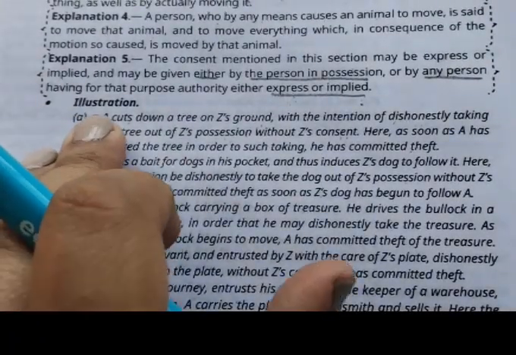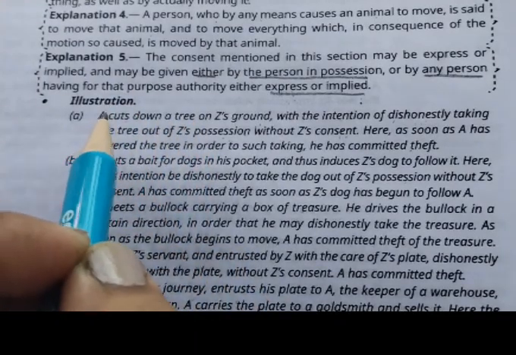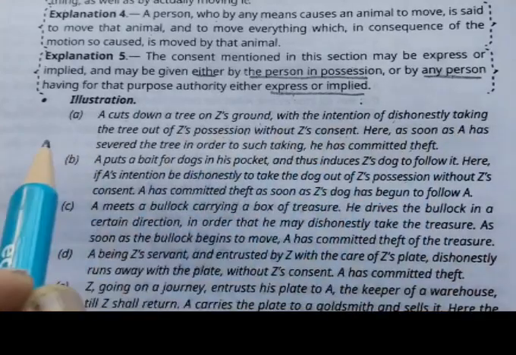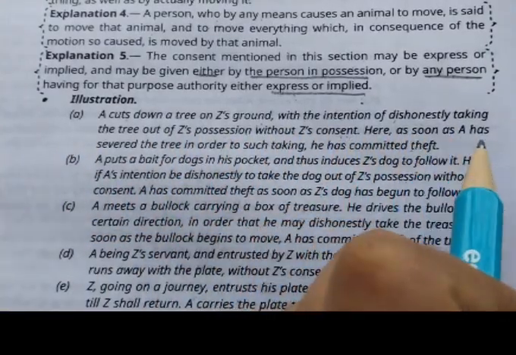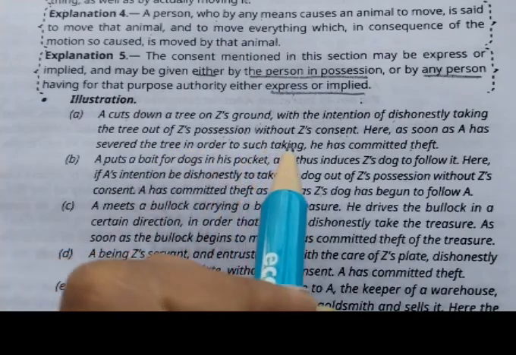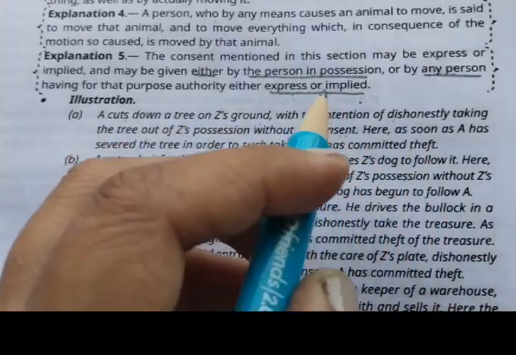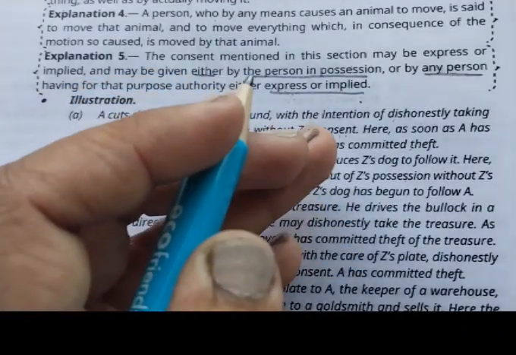The first illustration says that A cuts down a tree on G's ground with the intention of dishonestly taking the tree out of G's possession without G's consent. Here, as soon as A has severed the tree in order to such taking, he has committed theft. So theft happens the moment A cuts the tree, because it becomes movable property as soon as it is severed from the earth.